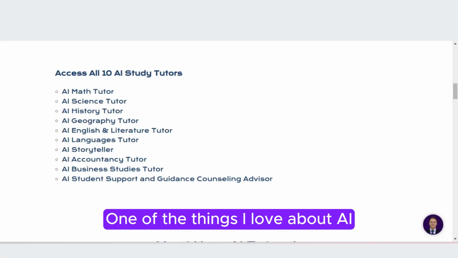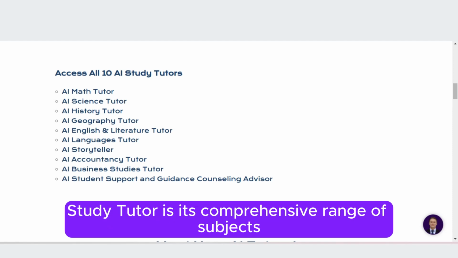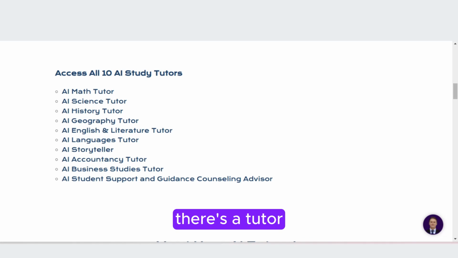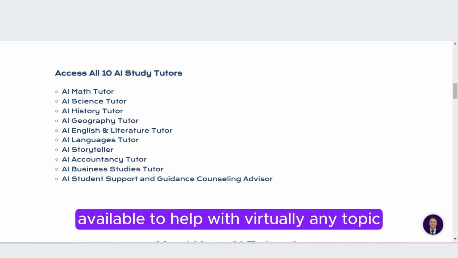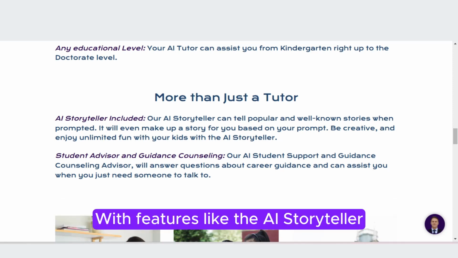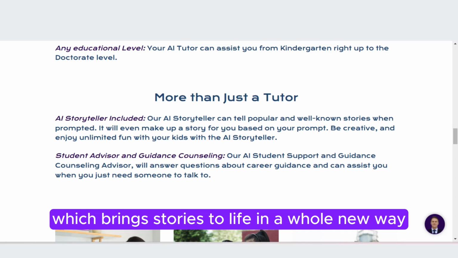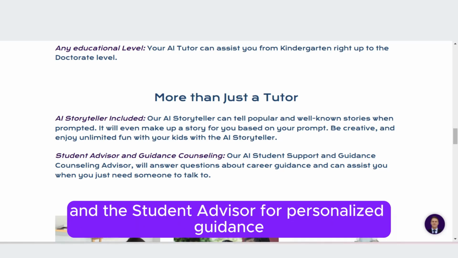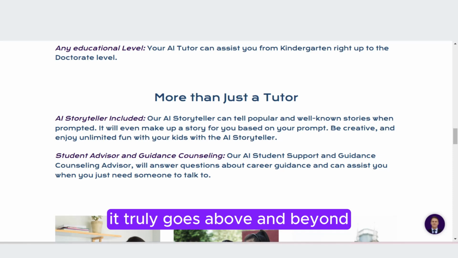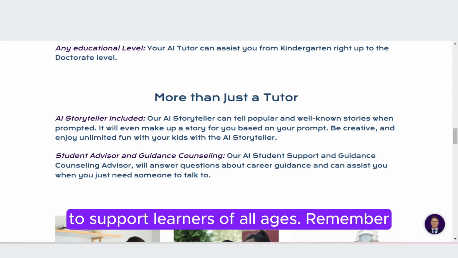One of the things I love about AI Study Tutor is its comprehensive range of subjects. From science to languages and history, there's a tutor available to help with virtually any topic. But the AI Study Tutor offers more than just tutoring. With features like the AI Storyteller, which brings stories to life in a whole new way, and the Student Advisor for personalized guidance, it truly goes above and beyond to support learners of all ages.